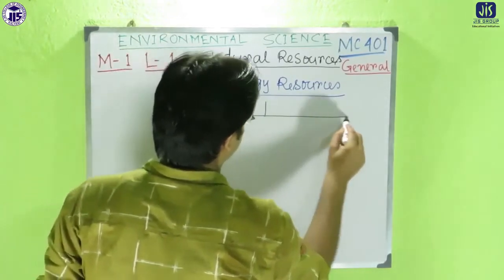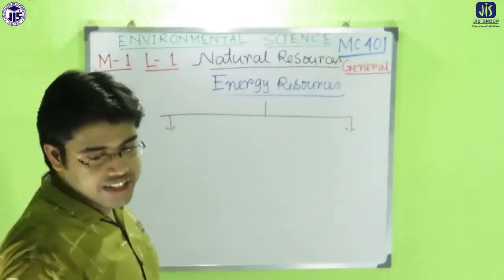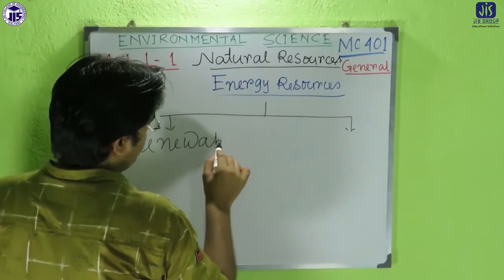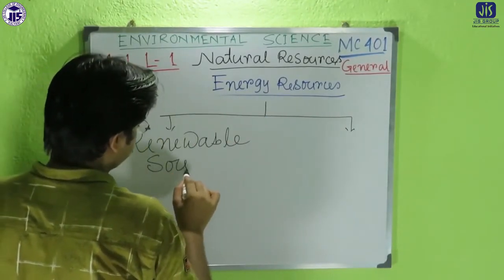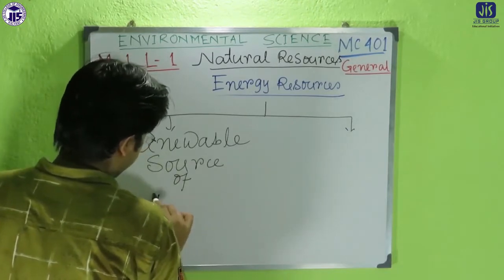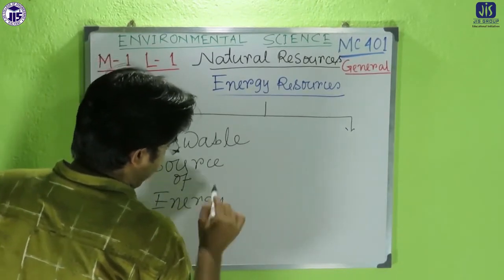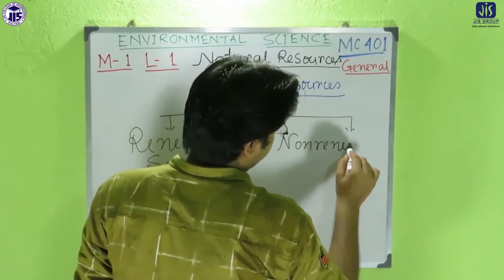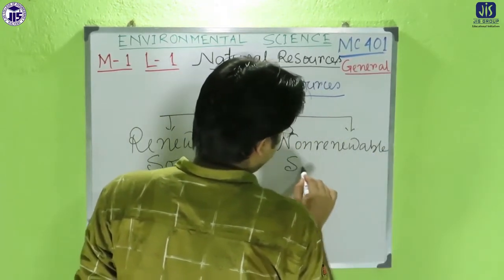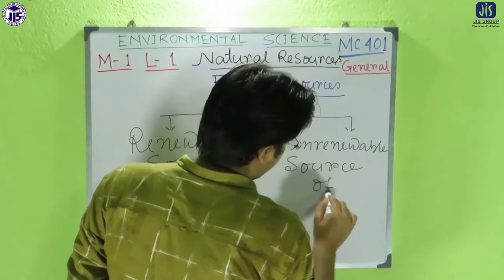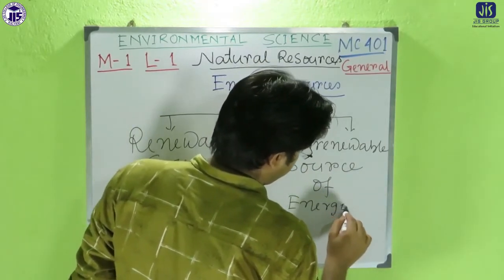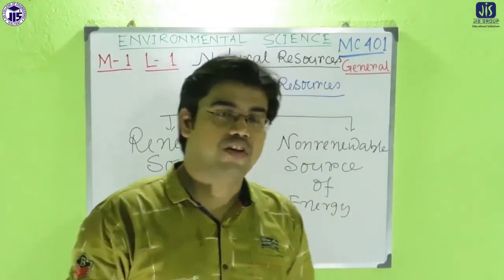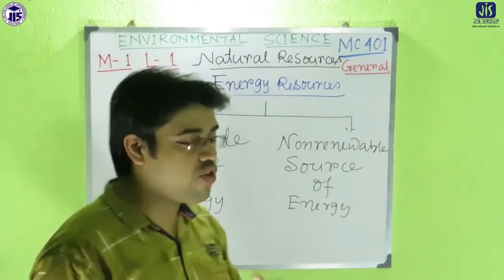So depending on those facts, energy resources can be classified in two ways. First one is the renewable source of energy. And the second one is the non-renewable source of energy. So mainly two types of classification are there for energy resources: one is the renewable source of energy, another is the non-renewable source of energy.